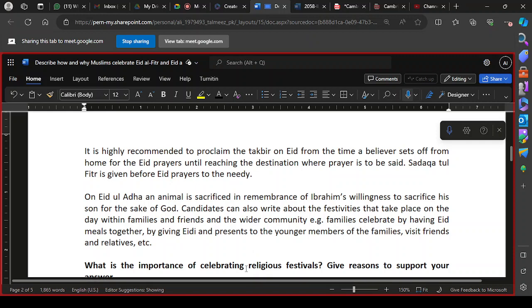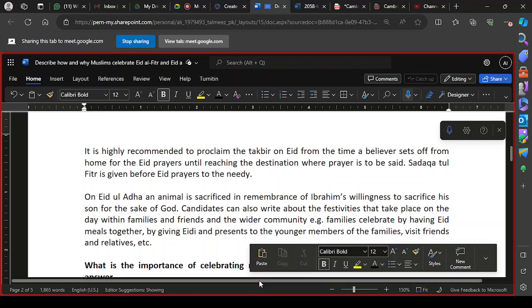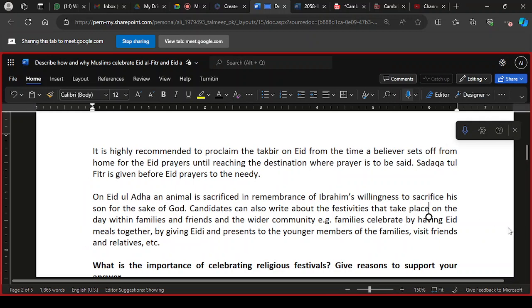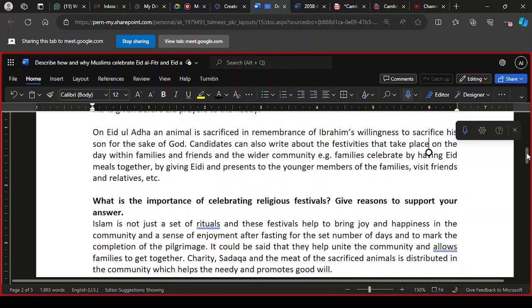You can identify some of the foods which are usually cooked and shared with one another on this day of happiness. So that's about Eid al-Fitr and the way it is celebrated. Fine, that was about this topic that we had discussed.